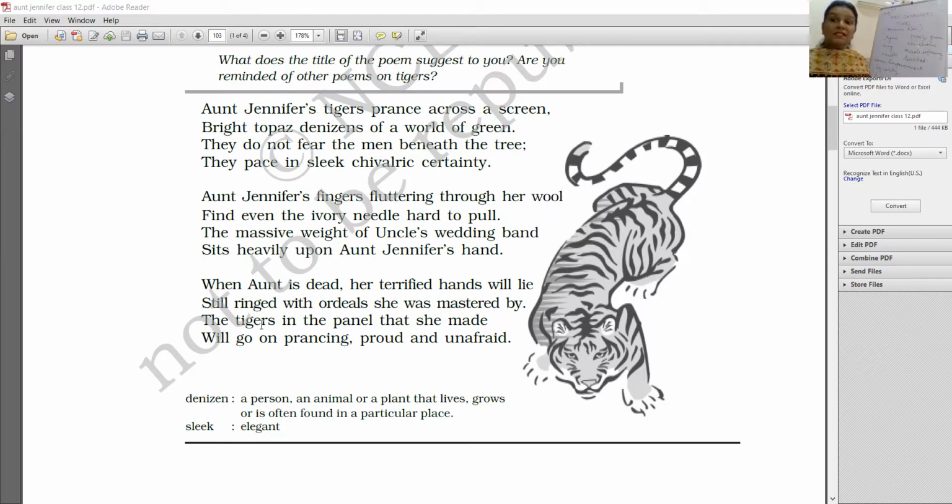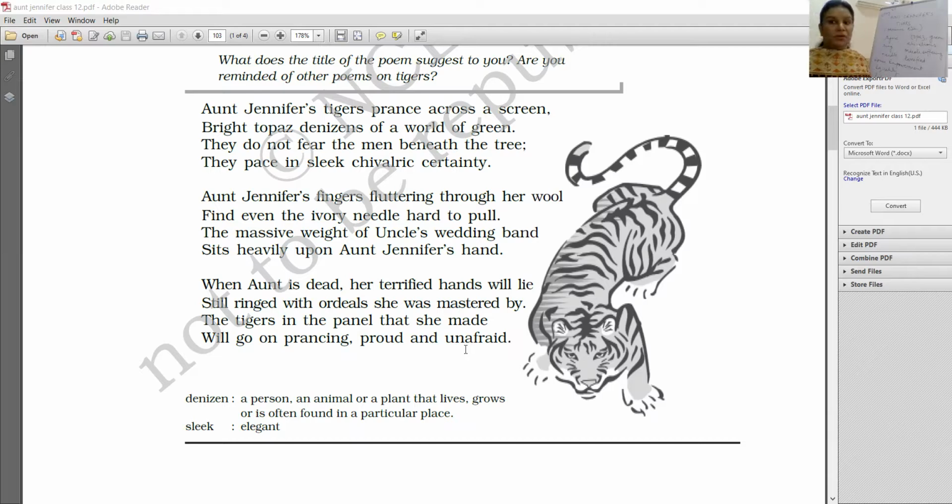But yes, the tigers, they will carry on, they will live on, and they will have that courage, that spirit of freedom that she wanted, that she made, will go on prancing, proud and unafraid. Right? Prancing, yes, so walking very swiftly, confidently, proud and unafraid.